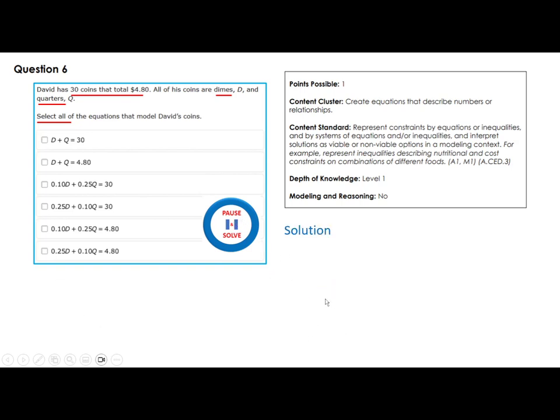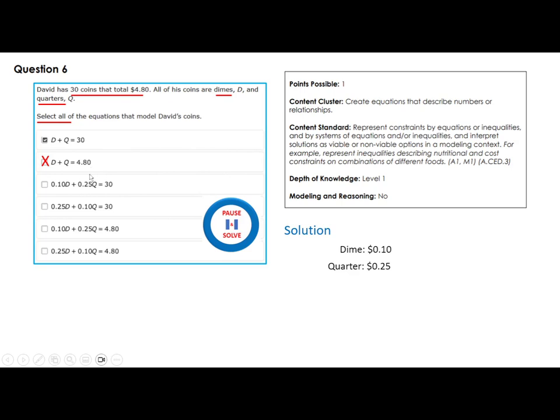Solution. A dime is 10 cents, 0.10. A quarter is 0.25. Now, if you look at the options given here, the number of dimes plus the number of quarters are 30. Yes, that's because I have 30 total coins. So that's a good answer. The number of dimes plus the number of quarters is equal to $4.80?